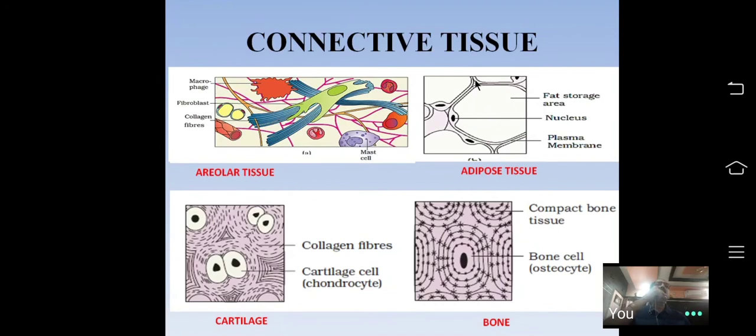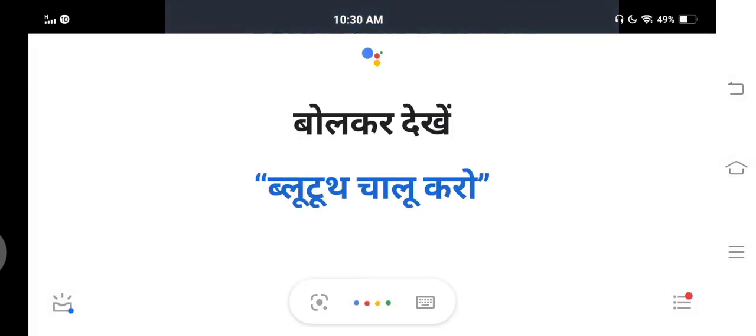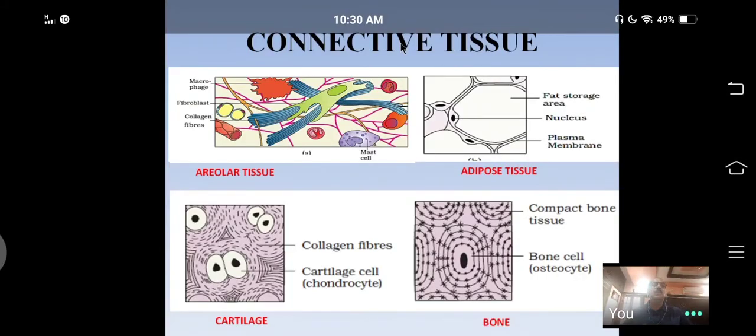Excessive accumulation of adipose tissue in the body leads to obesity.